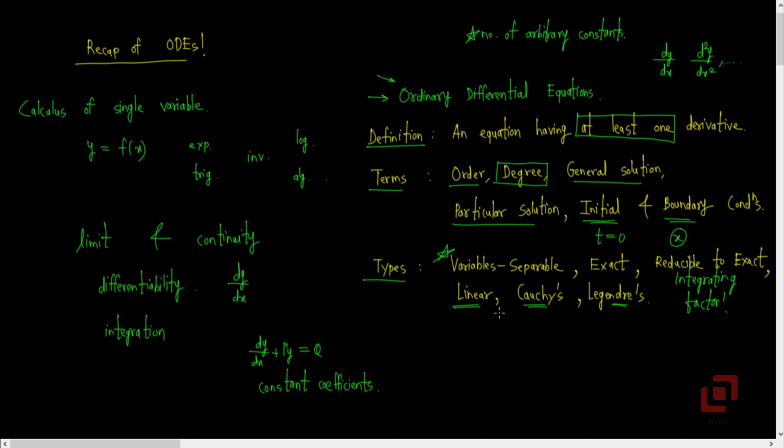Such differential equations had two parts in their solutions: the complementary function yc and the particular integral yp. To find the particular integral, we used the general method or the shortcut methods or the method of variation of parameters. Now, do we have such types or methods for partial differential equations?